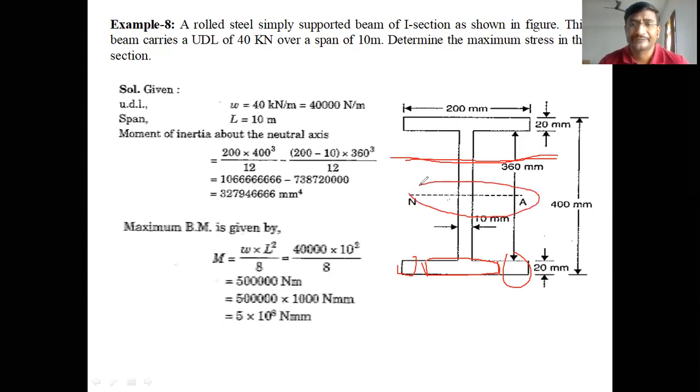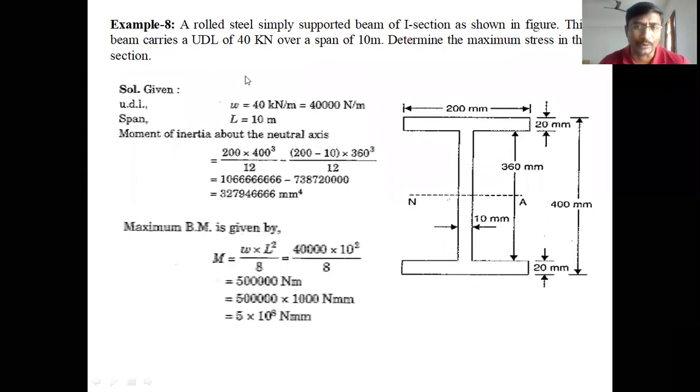So in this case, the topmost layer is nearer to the neutral axis, and the bottom layer is far away from the neutral axis. So the distance of the bottom layer from the neutral axis is more than that of the top layer. Therefore, the maximum stresses will be developed at the bottom layer, because it is at a higher distance than the top layer. Somewhat less stresses are induced in the top layer. These are not equal in this case.